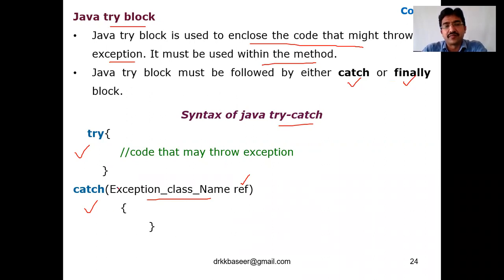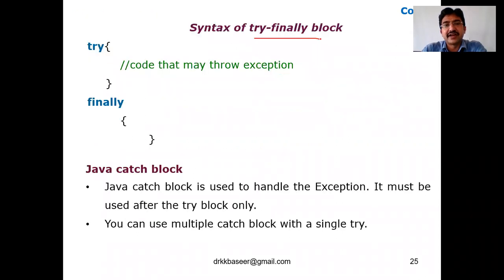So try is a block here. And we can have try immediately followed by catch, or try immediately followed by finally. So this is try immediately followed by catch. Now let me show try immediately followed by finally. So this is the syntax for try and this is the syntax for finally. Finally is nothing but a block. Block means we are writing some code inside, like we write for a method.